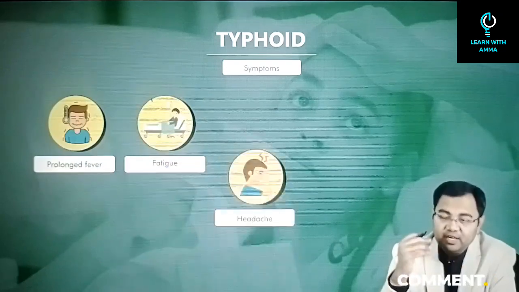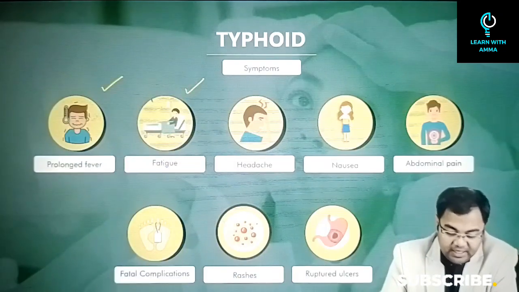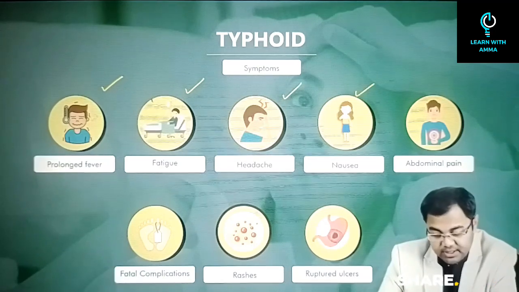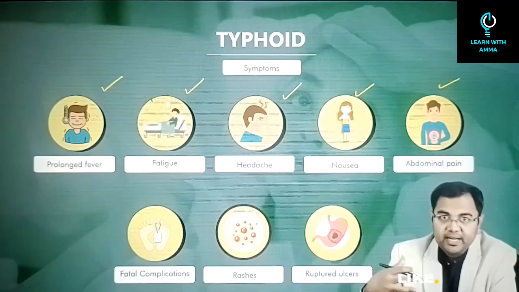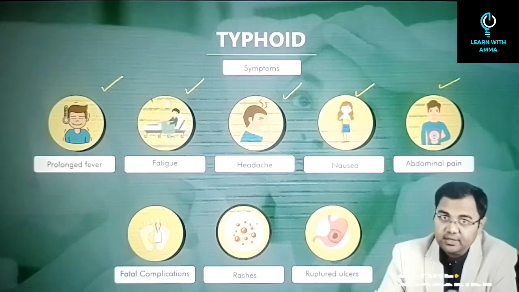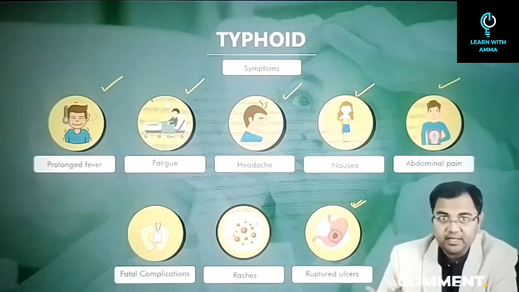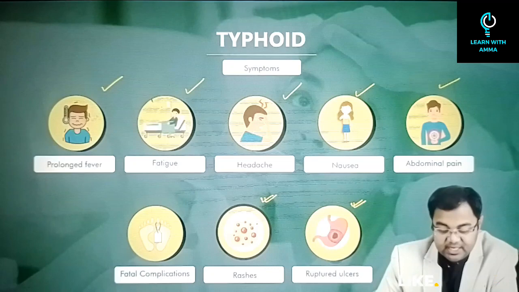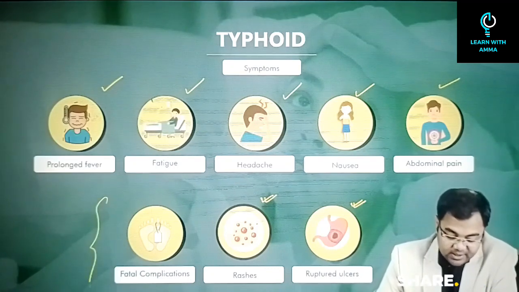So whenever the symptoms develop, what kind of symptoms? Prolonged fever, fatigue, headache, nausea, abdominal pain. These are some of the symptoms that will develop as a first stage. In some cases it can become severe. When it becomes severe, we may observe ruptured ulcers when medical tests are done. Rashes will start to appear on the body, and it can become fatal in certain cases.